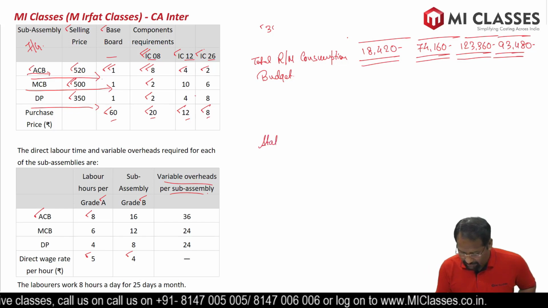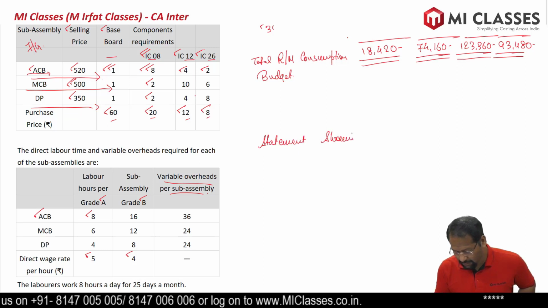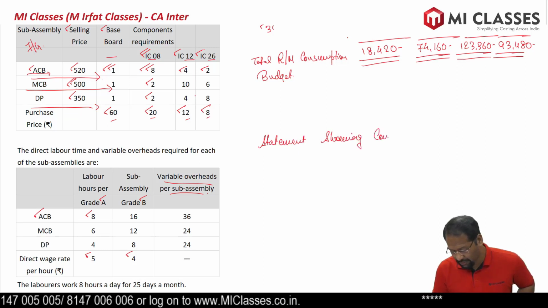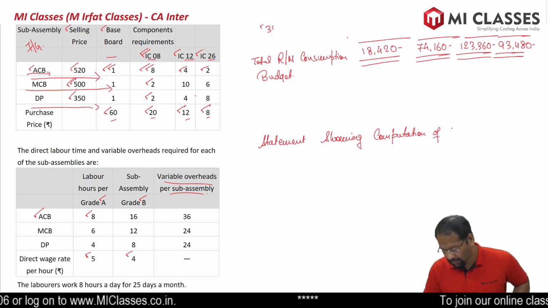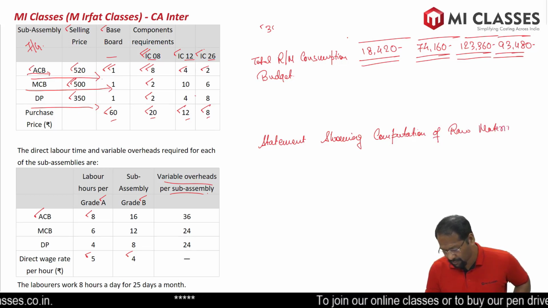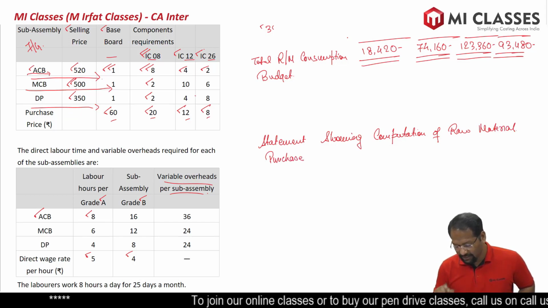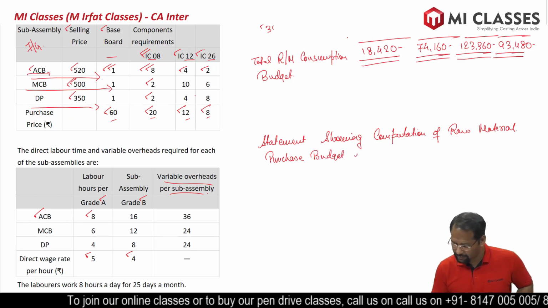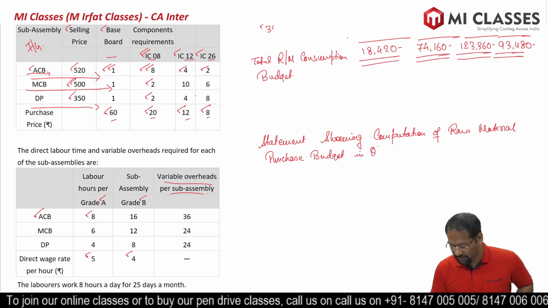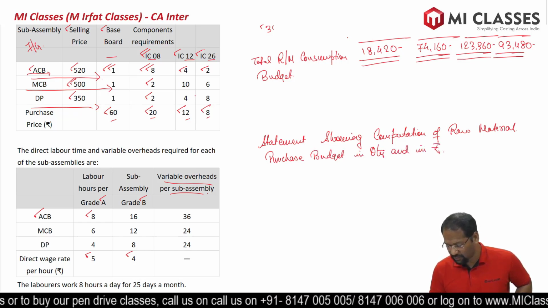Statement showing computation of raw material purchase budget in quantity and in rupees.